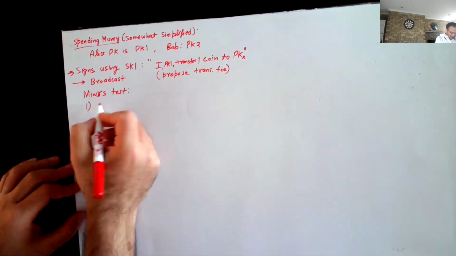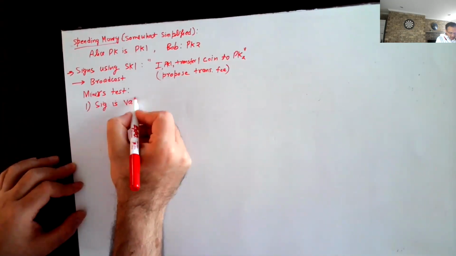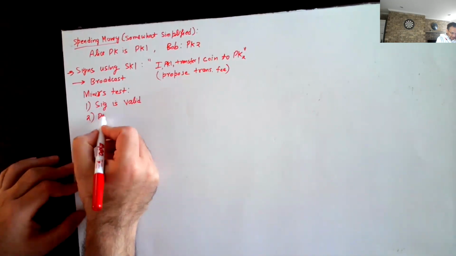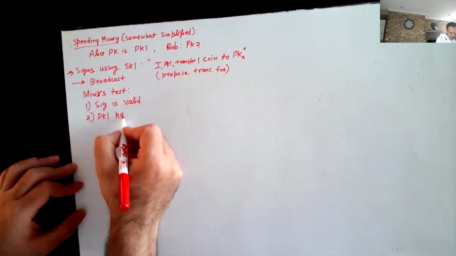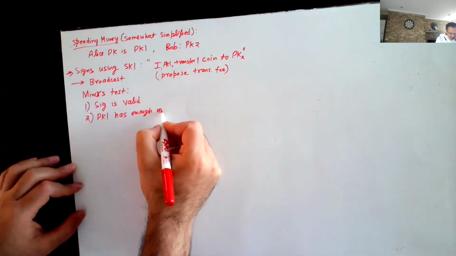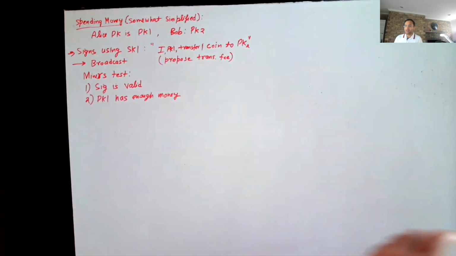First, the signature is valid, and second, PK1 has enough money. In fact, in Bitcoin, you specifically need to point to the coin and its serial number, which coin you're spending. But let's ignore that for now.